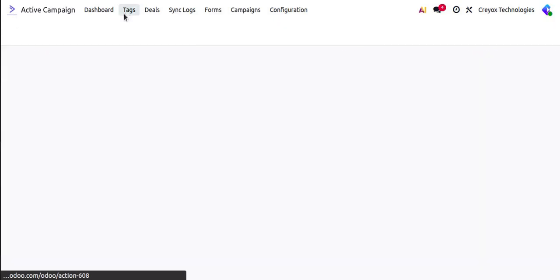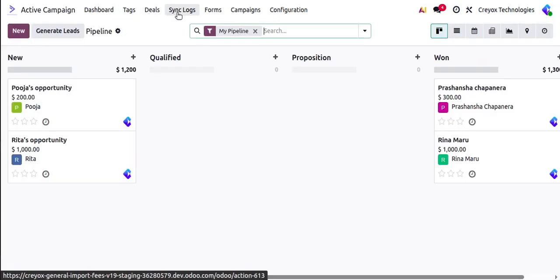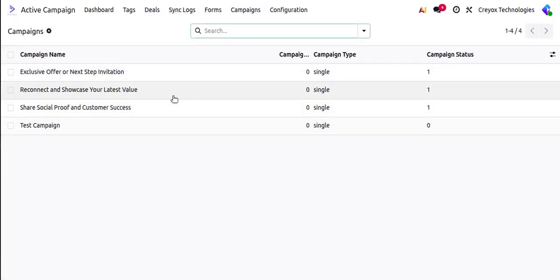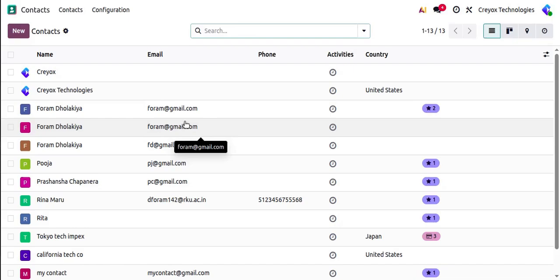So this way you will be able to sync the tags, the deals as CRM, the forms, and the campaigns which you are creating in your ActiveCampaign, and the contacts in the base contact module. Also, if you make any updates to your contacts in base Odoo, they will be updated in your ActiveCampaign account as well.